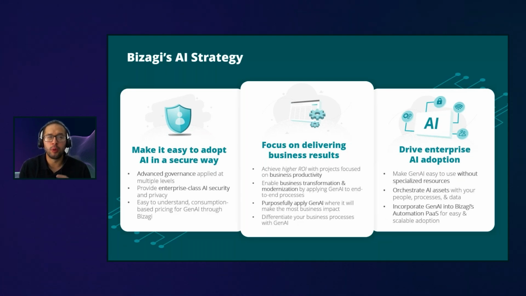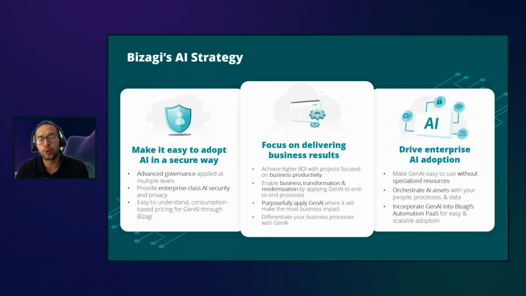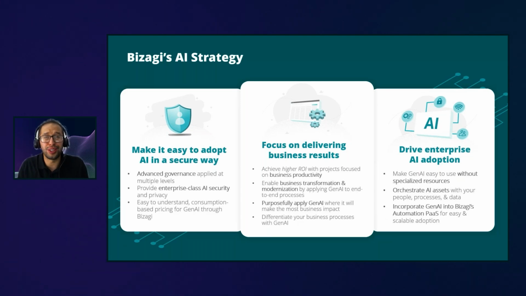So with us, we're focusing on how to do it in a secure way, how to deliver value to the business, and how to assure that this is not something that is going to have just one success, or that you need to start building a whole new team of a lot of AI resources, right? Like data scientists or prompt engineers, or we are even seeing in the market in some organizations chief AI officers already that are focusing on implementing this.